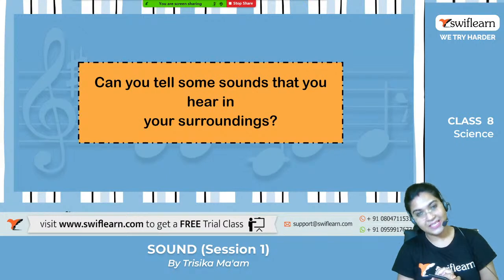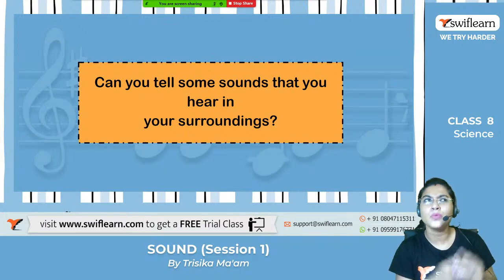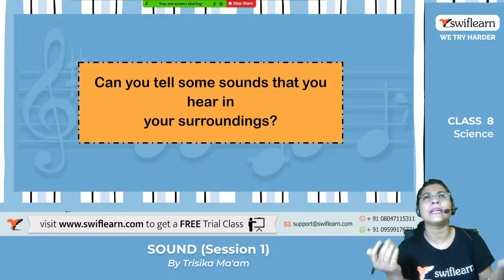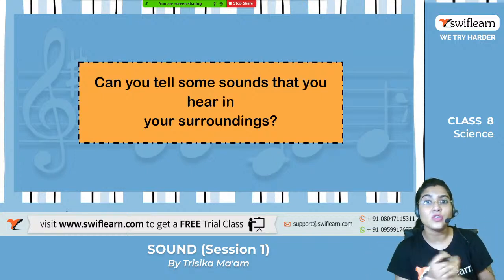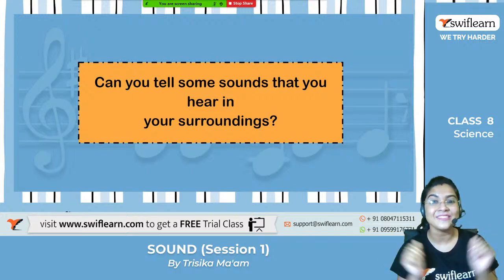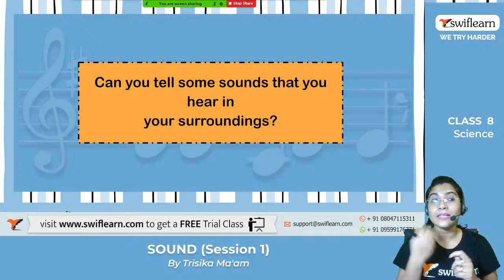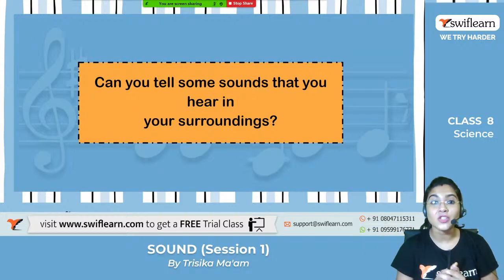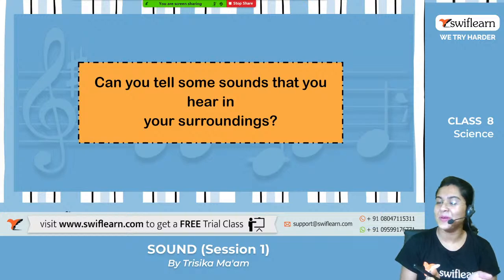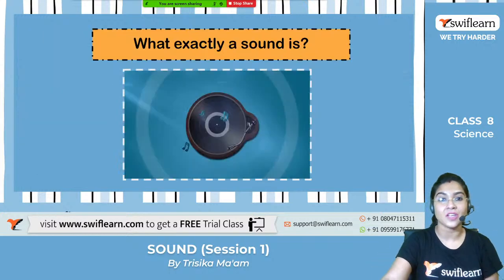Clear? Yes. And also, if I think about some occasion, puja or any festival or any marriage, if you go, the very nice instrumental sound, the very nice music we can hear. Sometimes the shehnai we can hear, isn't it? And also ringing of the bell in the temple and also in the church. These are the different types of sounds which we can hear every day, right? Exactly. So these are all the various types of sounds.